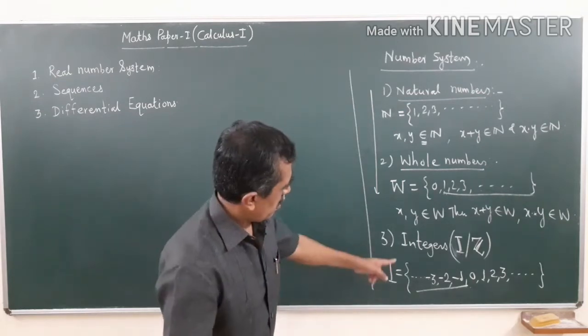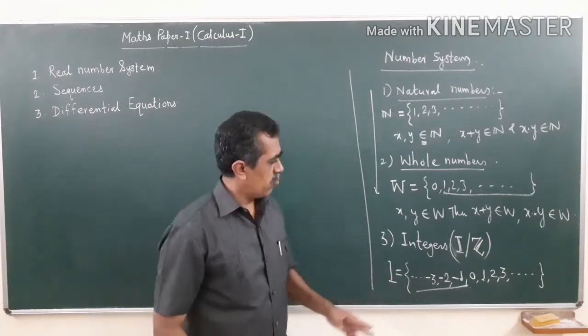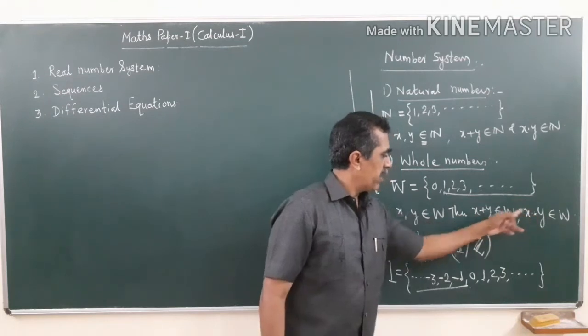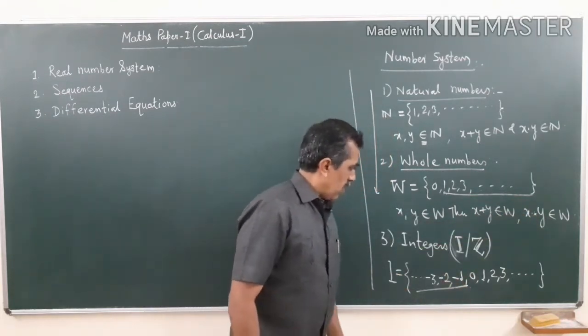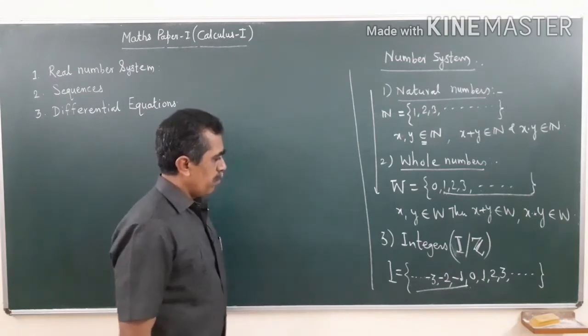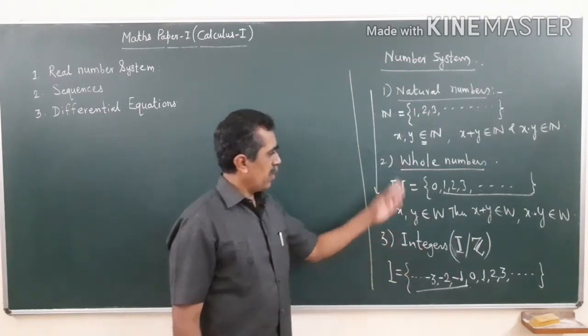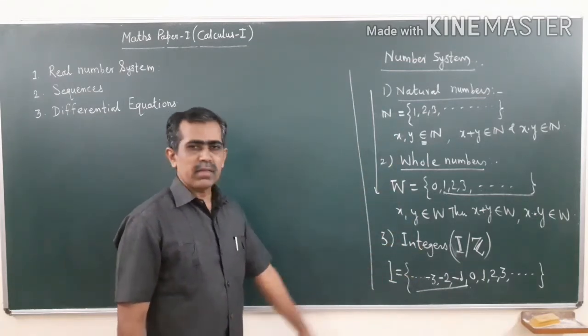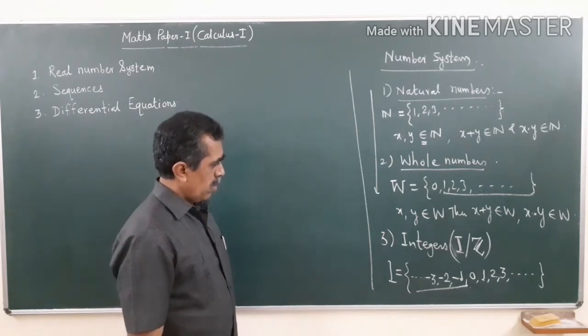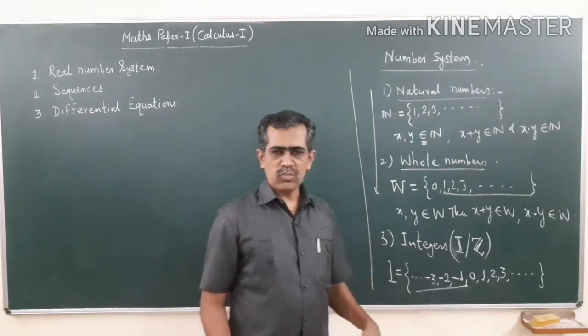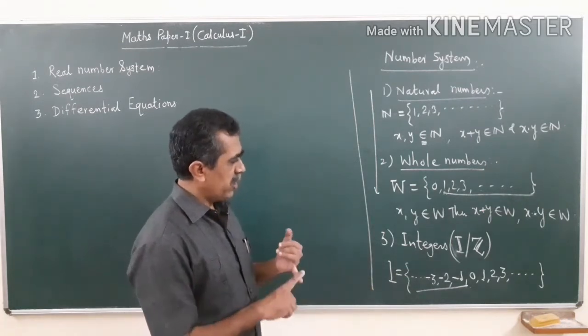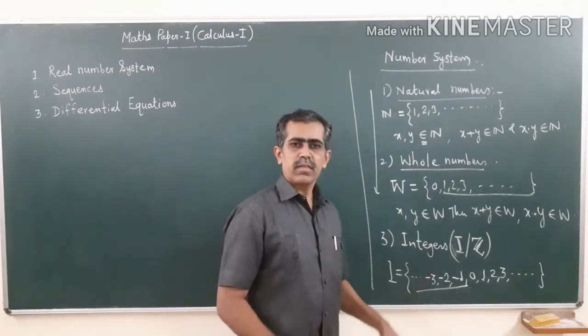So the set of integers is closed with respect to addition, multiplication and subtraction. Now as there was progress in the field of mathematics, here the system of numbers was satisfying the property of addition, multiplication and subtraction.